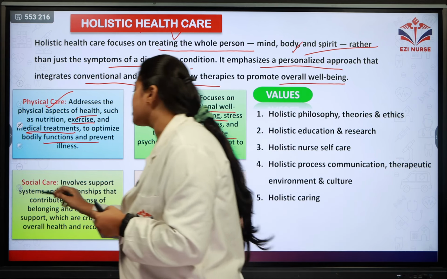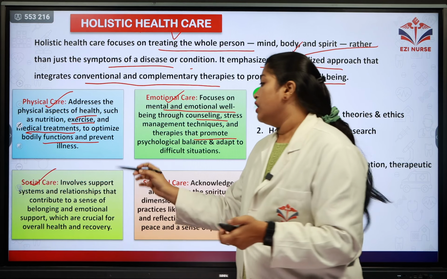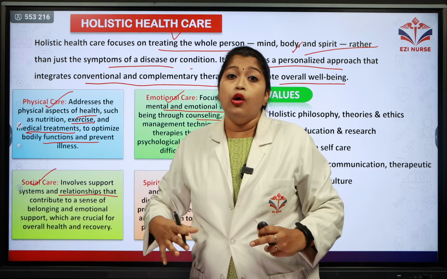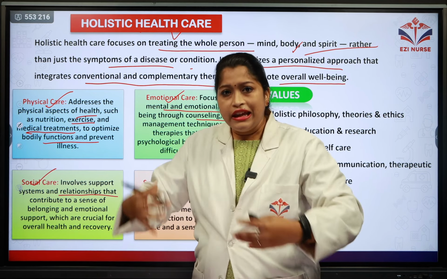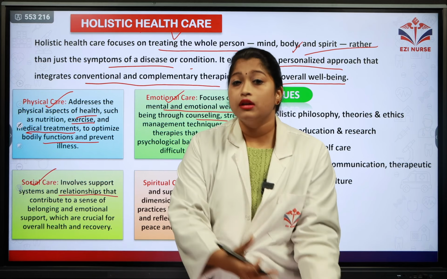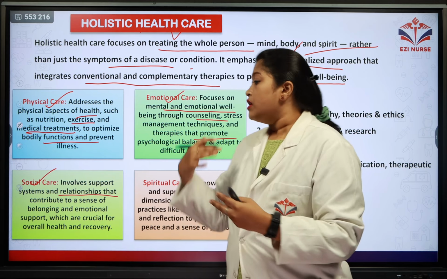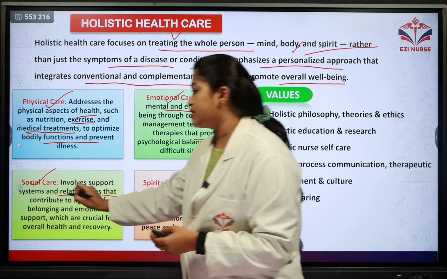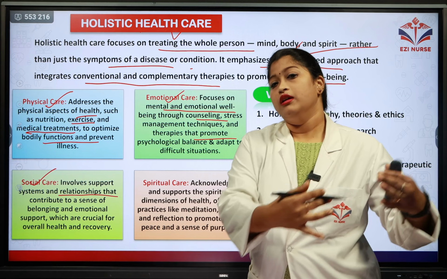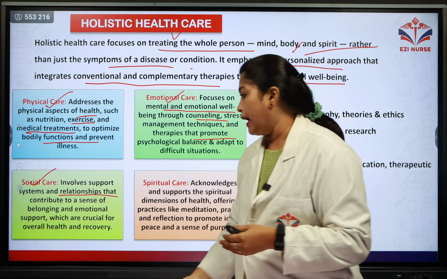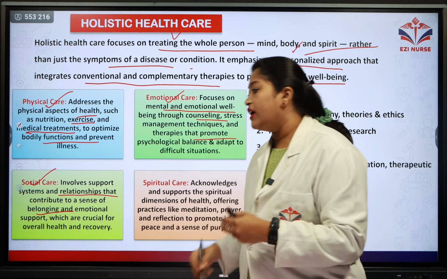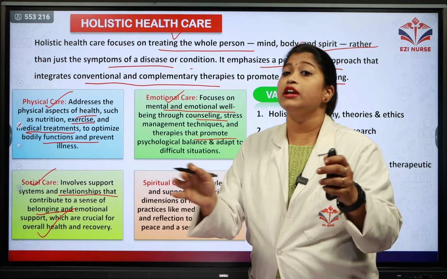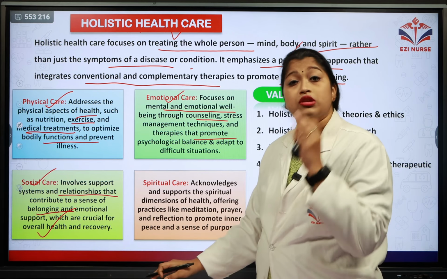Coming to the third care, it is the social care. Here it involves support systems and relationships. A person cannot live alone for the whole rest of life. He needs some support system, the family, friends, etc. How you need to build up a relationship is taught in the social care. That kind of care we are giving in the social care, contributing to the sense of belongingness and emotional support, which is crucial for the overall health and recovery of that patient. That was about the social care.